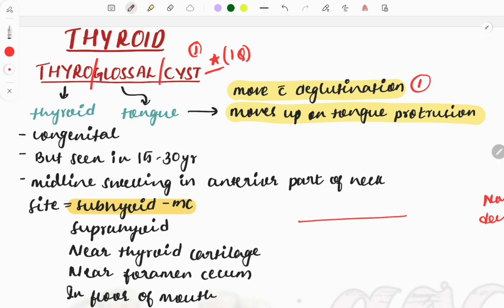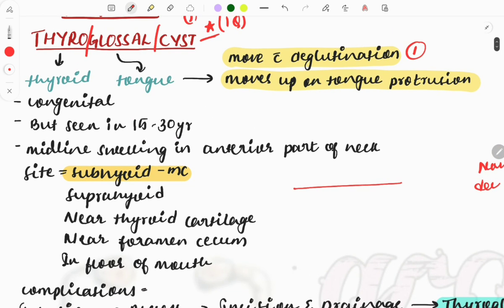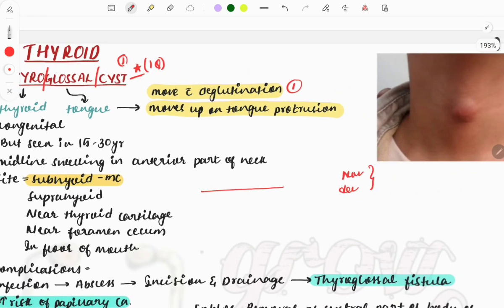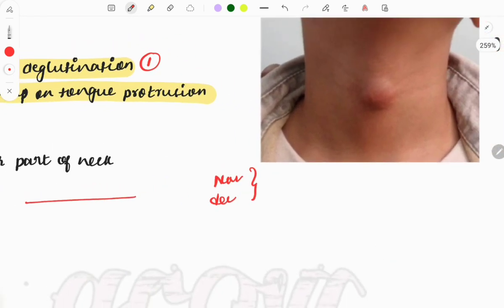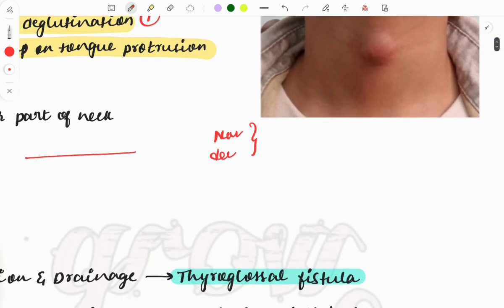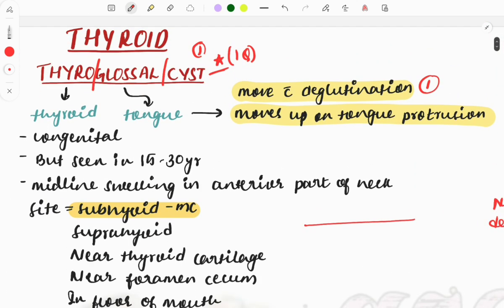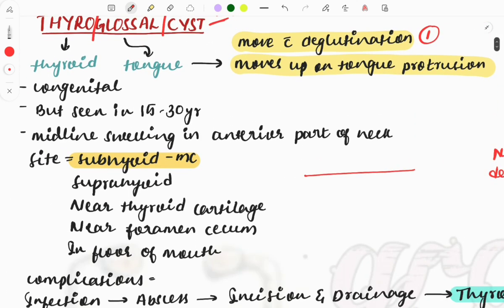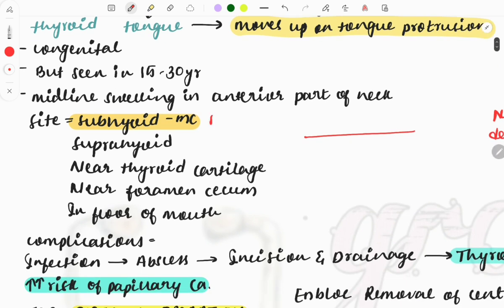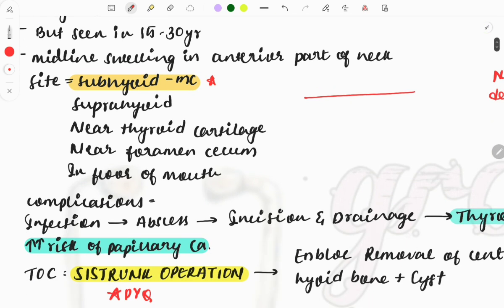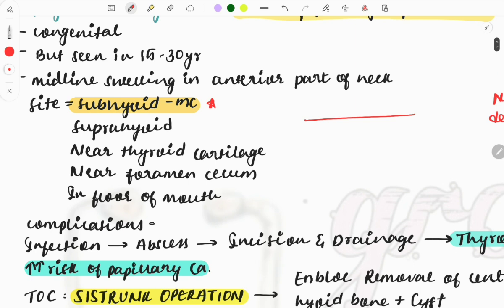The age will also be less. The age of presentation will be between 15 to 30 years, and it is a congenital condition, a swelling in the anterior part of the neck, something like this. Okay, so two words are more than enough in the question to come to the conclusion that the examiner is asking about the thyroglossal cyst: one, this moves with deglutination, and the cyst. Okay, so this is the most common site, and one liners have been asked on this, the most common site of this thyroglossal cyst.